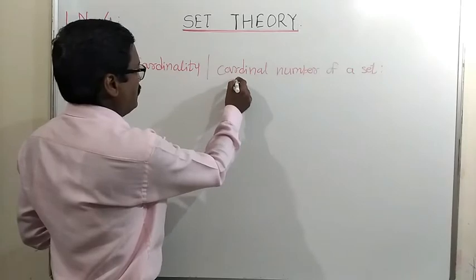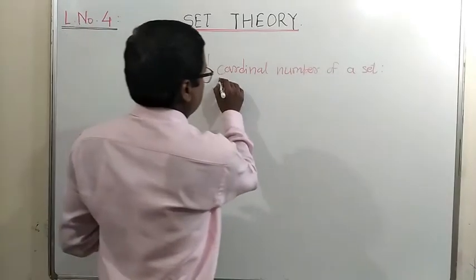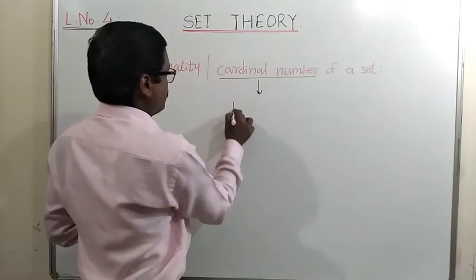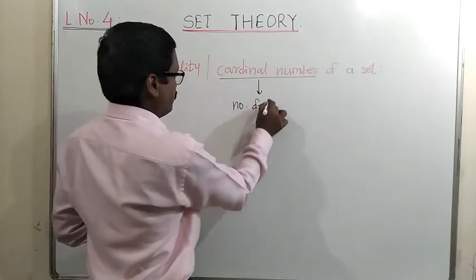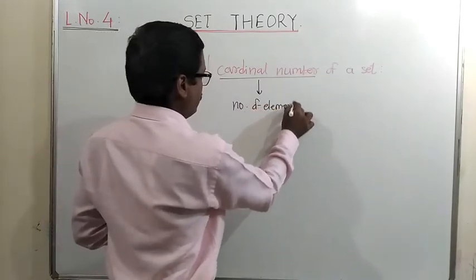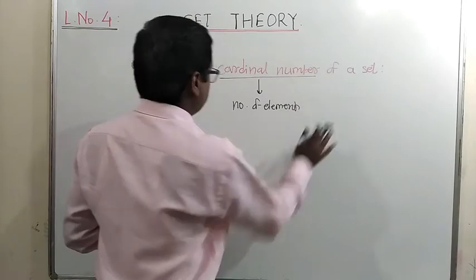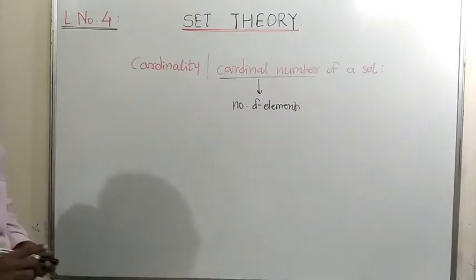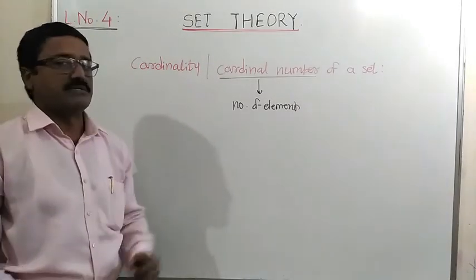The meaning of this cardinal number is nothing but the number of elements in a set. So cardinality has a simple meaning. It means the number of elements of a set.